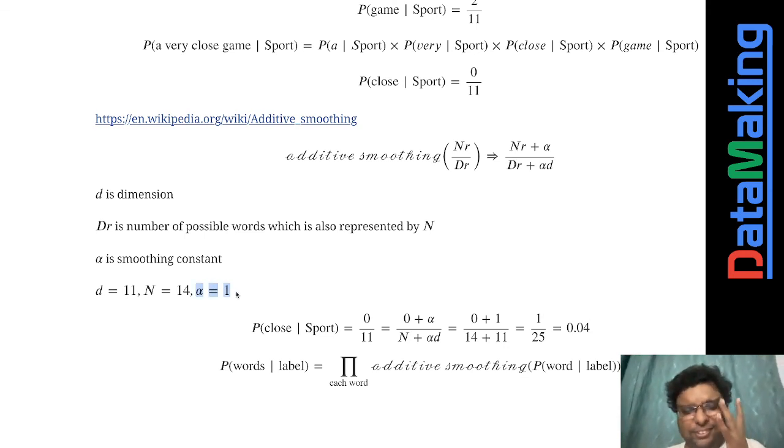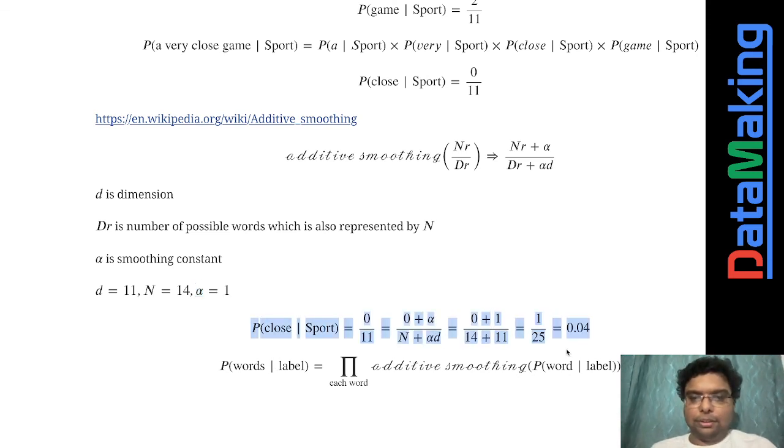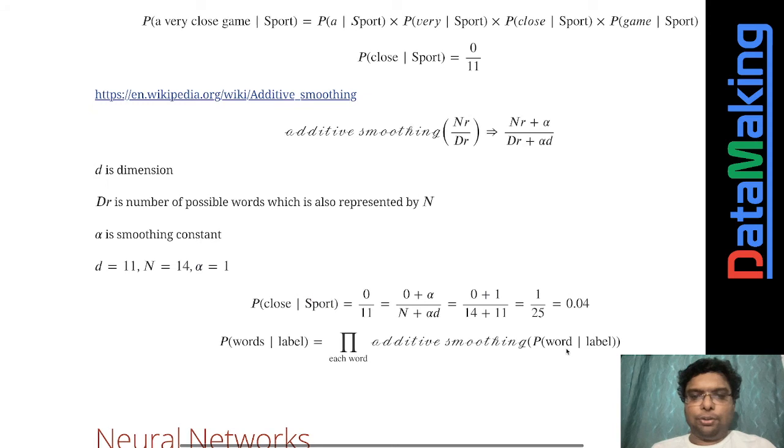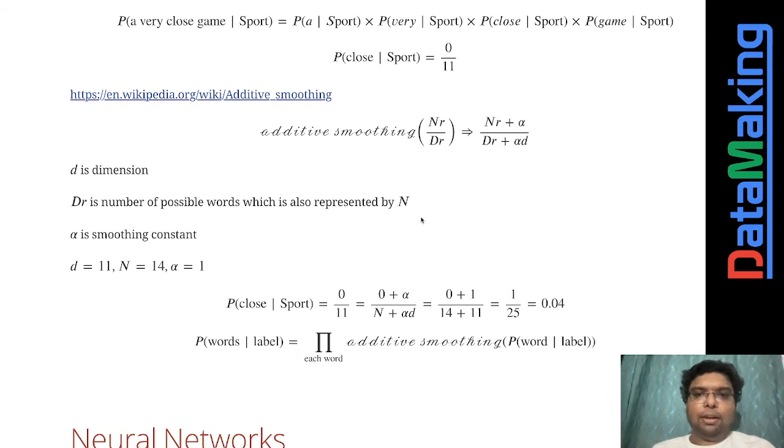You can keep it as any constant, it doesn't matter, but for simplicity's sake I'm just keeping it as one. When I substitute in this equation, what it comes to is 0.04. So we are mitigating this zero thing over here. If you calculate all this, you will just get a number.